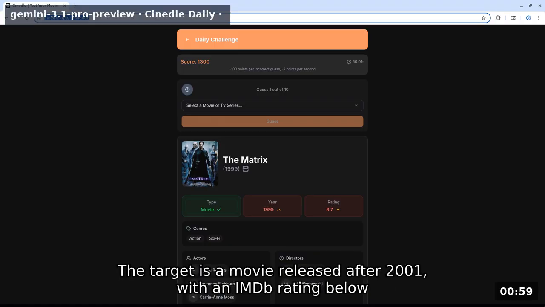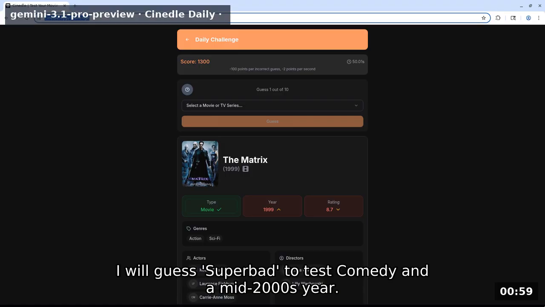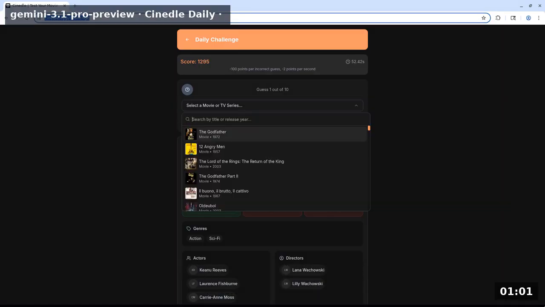The target is a movie released after 2001 with an IMDb rating below 8.2 and is not an action or sci-fi film. I will guess Superbad to test comedy and a mid-2000s year.